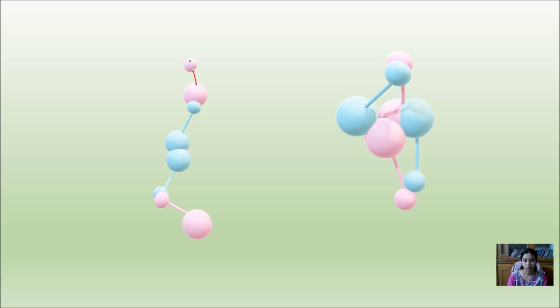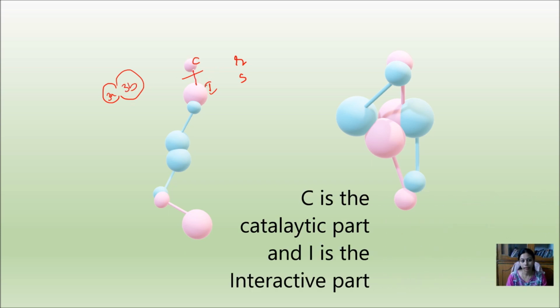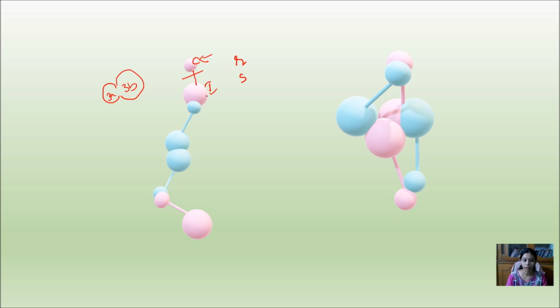It actually consists of two structures. One is the C, for the catalytic part, and I is for the interactive part. These two components are common in both R and S components. Like the other complement system components I have shown you, where 3A and 3B got separated, here also, on interacting with the antibodies, these two components, this connecting part and this interactive part, will be lysed out on its activity.